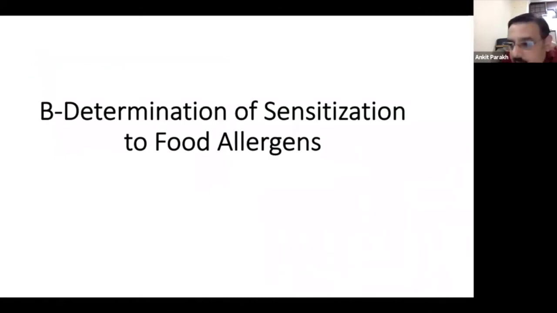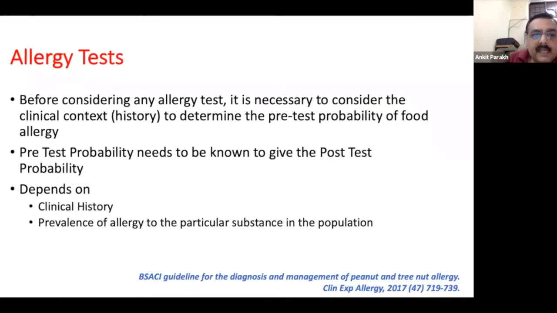Now, once you have taken a good history and you feel that yes, this child might be allergic to a particular substance, then there is a definite role of confirming the food allergy, because there can be non-specific reactions to food. So how do you determine the sensitization? That is basically done with the help of allergy tests.